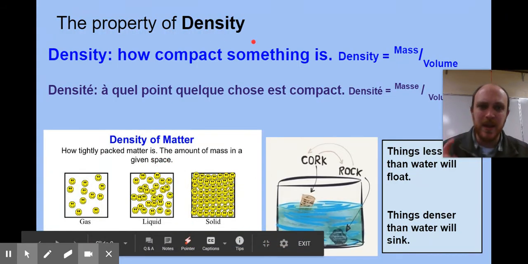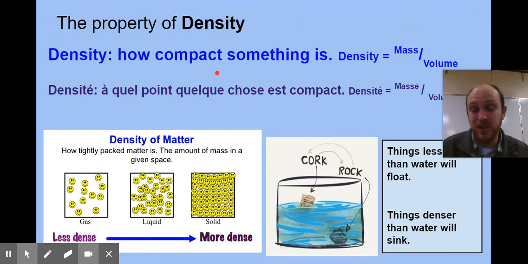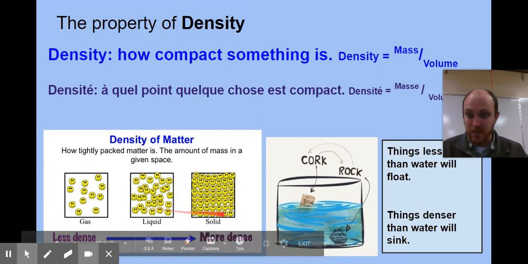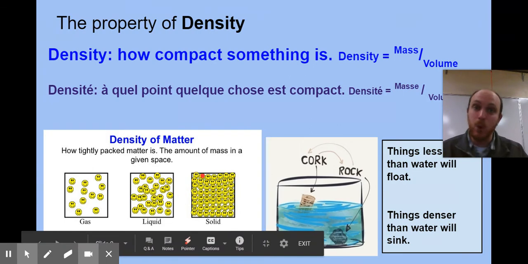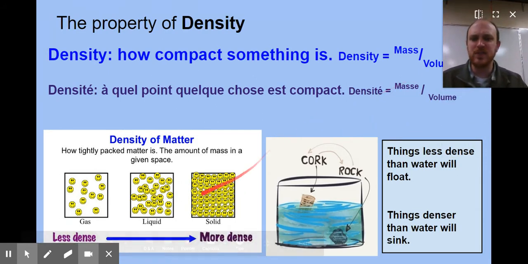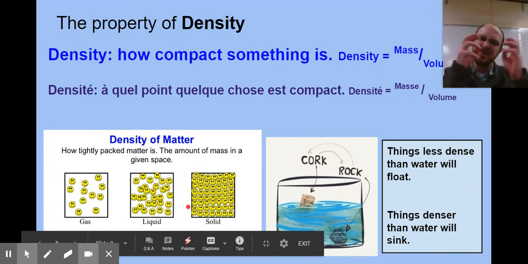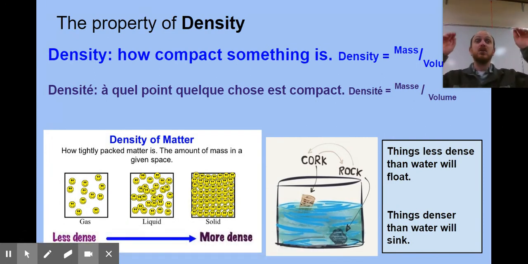So density. Density is how compact something is. You can divide its mass by its volume if you want to do it mathematically. But it just means, like here, things are more dense here. Solids are more dense because the molecules are closer together. You know this. Gases, because the molecules are so far apart, we can say they're less dense. But even different solids, some things can be more dense. If it's small and it's heavy, it's dense. If it's big and it's light, like a pillow, you're like, oh, this is not dense at all.